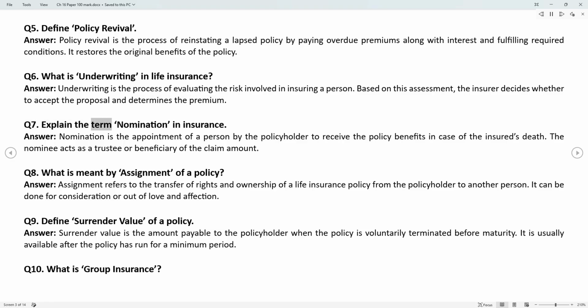Q7. Explain the term nomination in insurance. Answer. Nomination is the appointment of a person by the policyholder to receive the policy benefits in case of the insured's death. The nominee acts as a trustee or beneficiary of the claim amount.